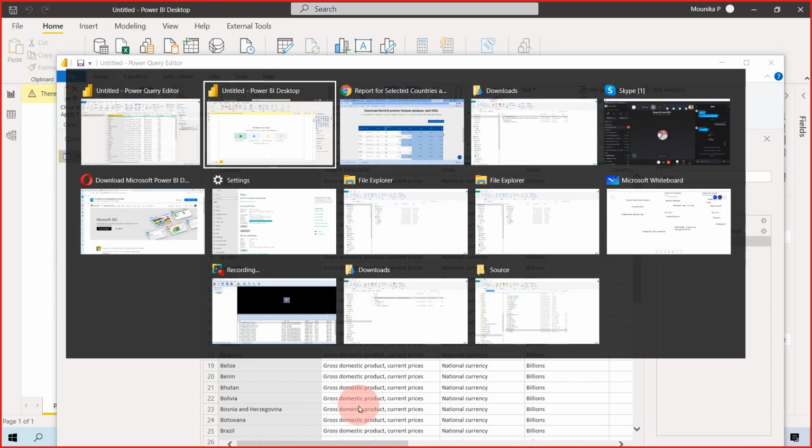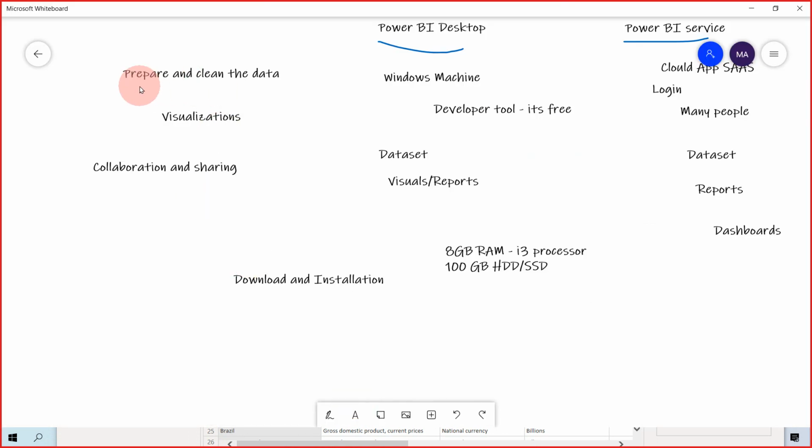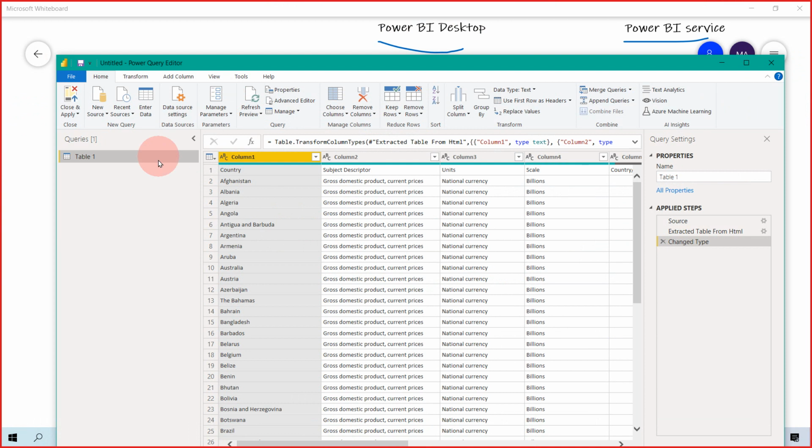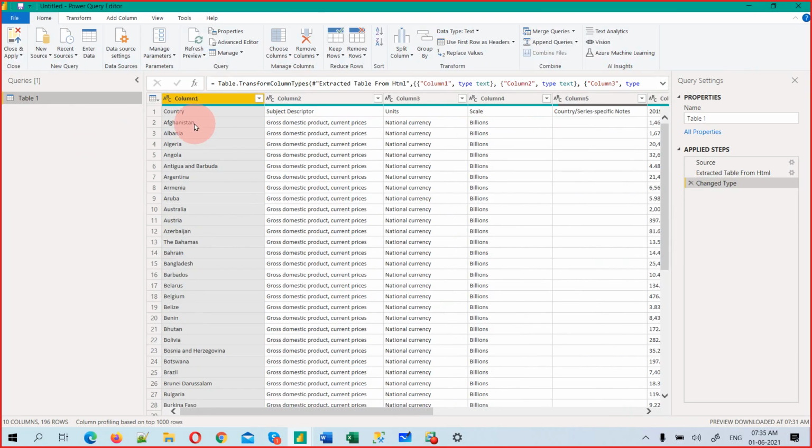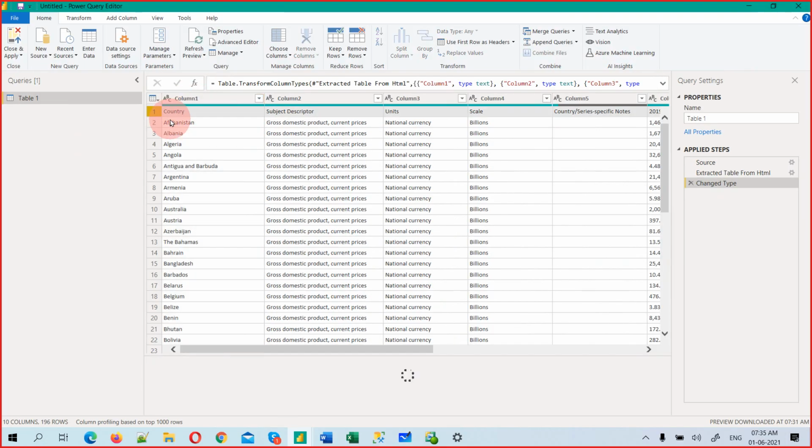As I said on the whiteboard, where is our whiteboard? Here I said preparation and cleaning of the data. That will be done using this Power Query Editor, cleaning and preparing the data. So now let's prepare this data. I'm just expanding it. Here, this is the header. Column 1, column 2 is not a header. These are the headers: country, subject description, unit, scale, years. To get that header, you need not do anything.